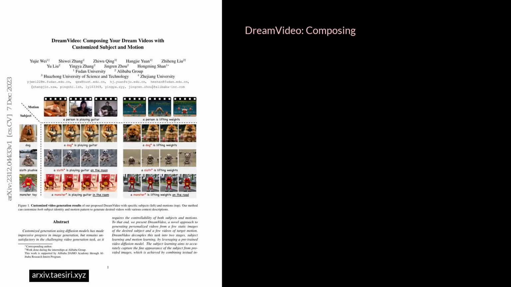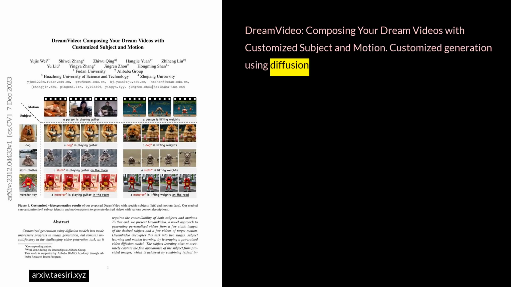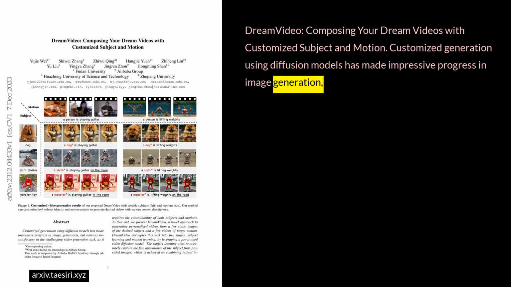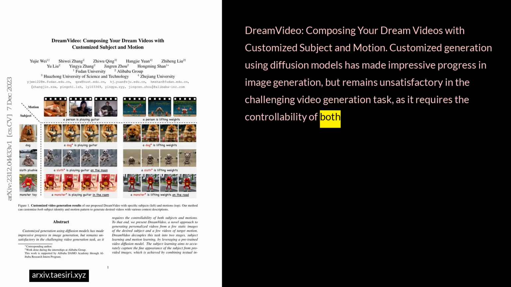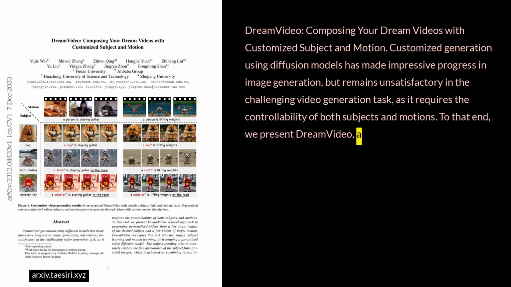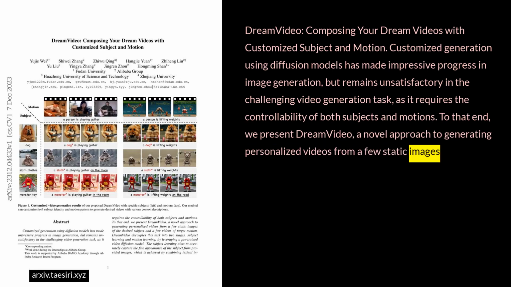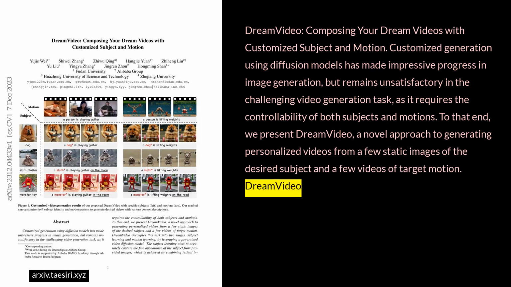DreamVideo: Composing your dream videos with customized subject and motion. Customized generation using diffusion models has made impressive progress in image generation, but remains unsatisfactory in the challenging video generation task, as it requires the controllability of both subjects and motions. To that end, we present DreamVideo, a novel approach to generating personalized videos from a few static images of the desired subject and a few videos of target motion.